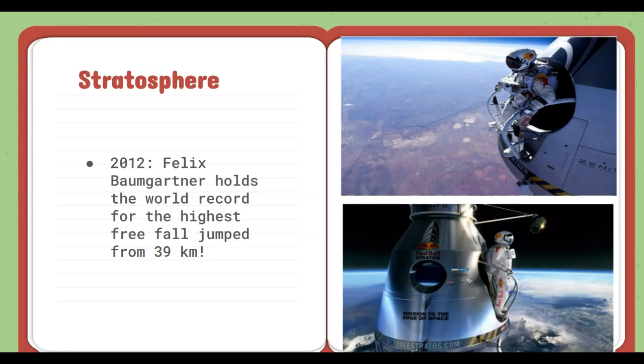to breathe and survive. I can't remember specifically how long it took him to float up there, but he did float up by a weather balloon in that little metal pod. It's a really interesting watch. I do recommend it, but he does set the world record for the highest free fall jump. And he fell 39 kilometers to Earth's surface, and he landed on his feet after deploying his parachute. It's truly amazing.